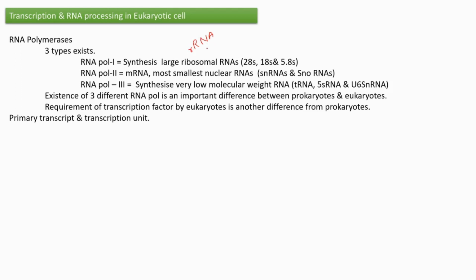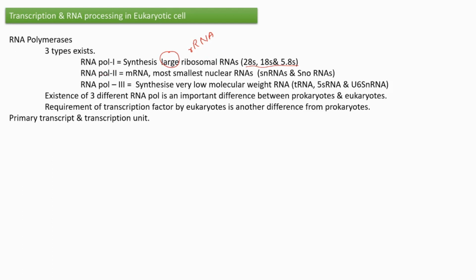And one more specific point we have to consider: the rRNAs that are synthesized by RNA pol 1 are all the largest ribosomal RNAs, that includes 28S, 18S and 5.8S. These are the largest rRNAs that are present in the ribosome. So all these rRNAs are synthesized by RNA pol 1.